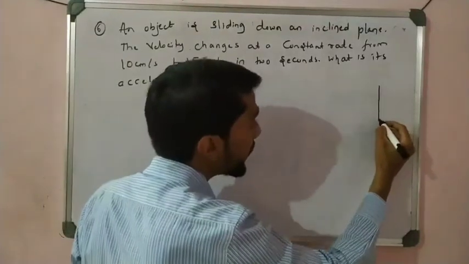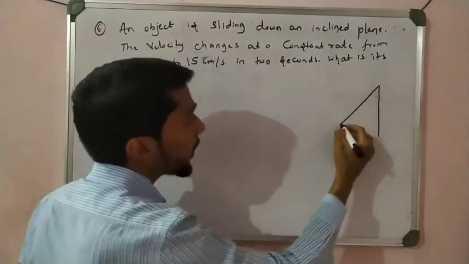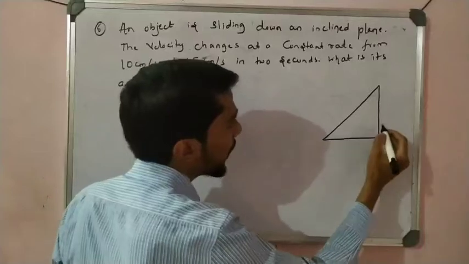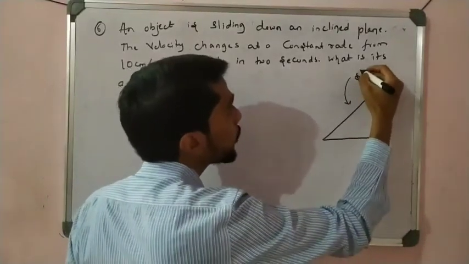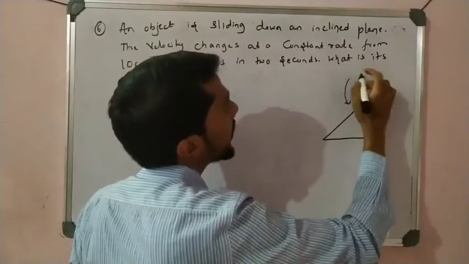What is an inclined plane? This is called an inclined plane actually. It looks like a right-angled triangle, and this plane is called an inclined surface. Okay, a smooth surface is there, and this surface is called an inclined surface.